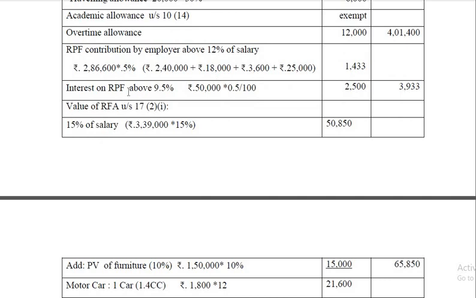Then interest on recognized provident fund above 9.5%, here half percent you have to take. Sorry, here it should be 10. 50,000 divided by 10, so you will get 5,000. Of that half, so 2,500. I am subject to correction. Here it is not 100, it is just 10.